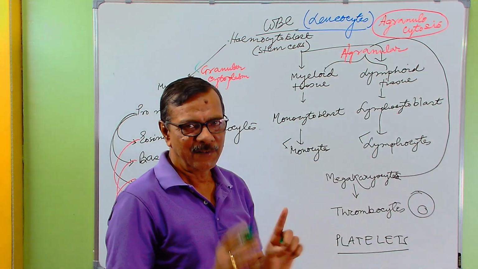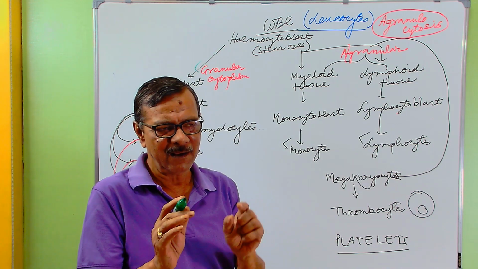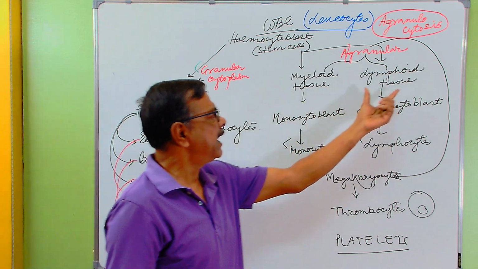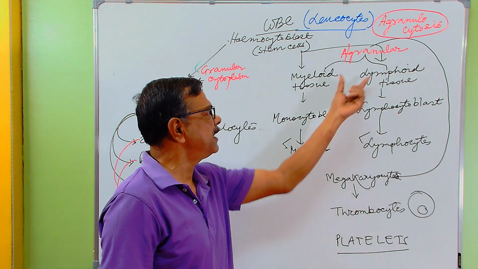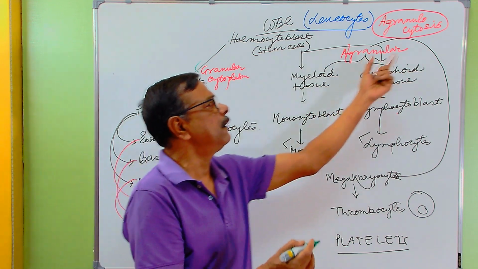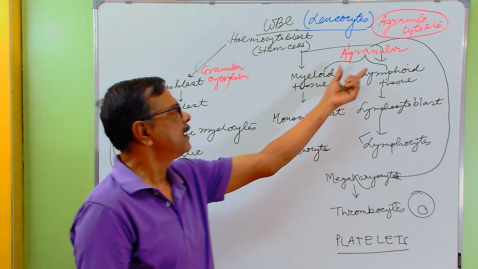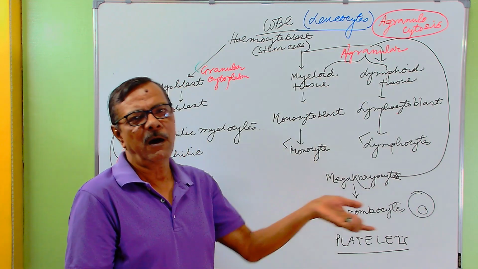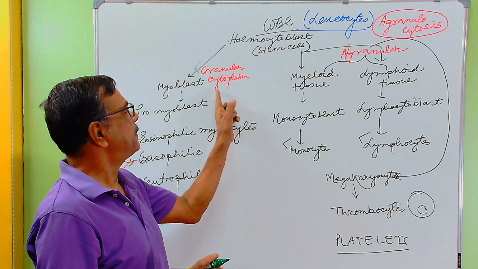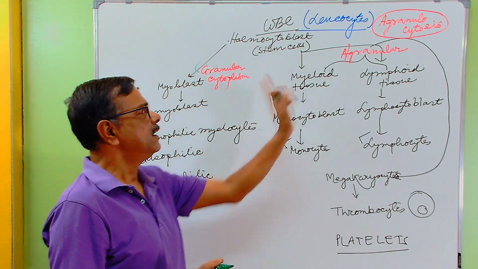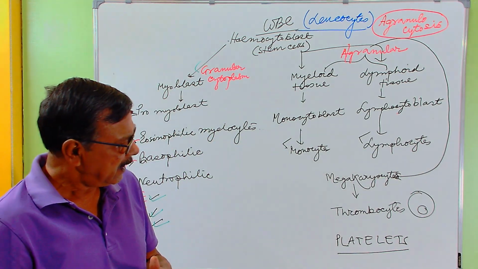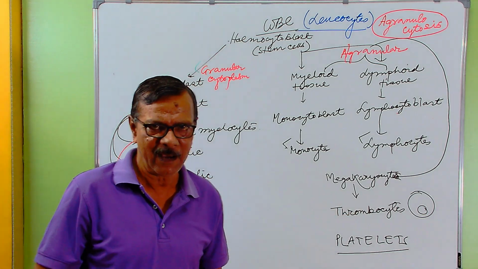In examination, you will be puzzled in this way. Why do myeloid tissue and lymphoid tissue produce these? Because their cytoplasm is agranular. Then define agranulocytosis. Definitely we will write that these are absent. It is not an excess of these. No, it is the complete absence of these three that is known as agranulocytosis. I will come to it in the next chapter.